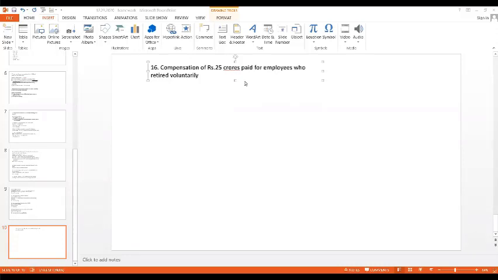So identify what is the amount and who has paid it or received it, in whatever is given in the question. If they say employees received means, then you should think from employees' point of view. If they say paid means, then you should think from company's point of view. Okay. Now it is from company's point of view because 25 crores is paid. It is an expenditure. Let us see whether it is capital or revenue expenditure.